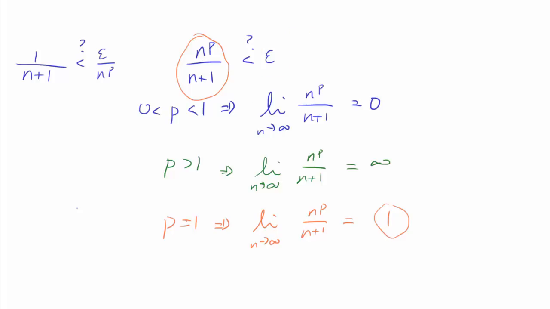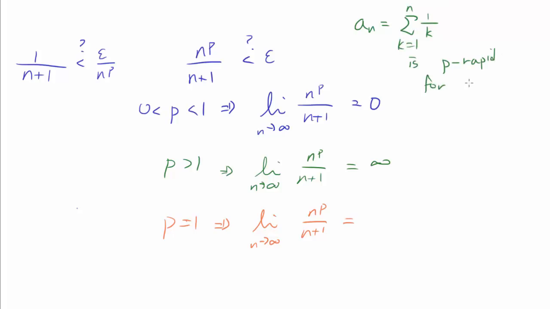So what is this telling us? Well, that's telling us that a sub n, the partial sum of the harmonic series, is p-rapid for every p between 0 and 1 exclusive, but is not p-rapid for p greater than or equal to 1, including 1. This immediately shows us that p between 0 and 1 is not enough.